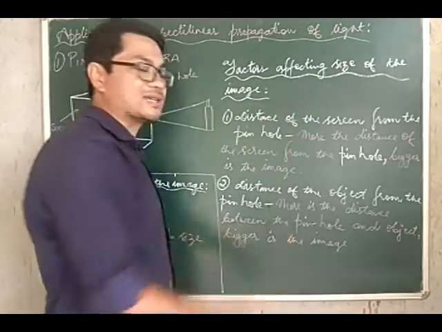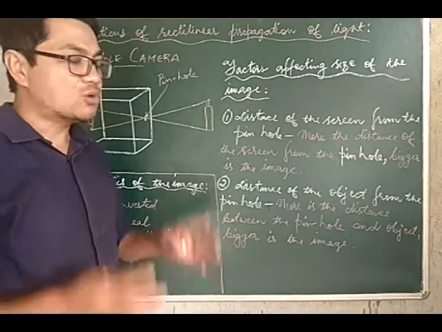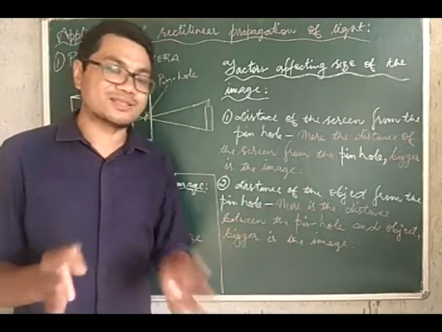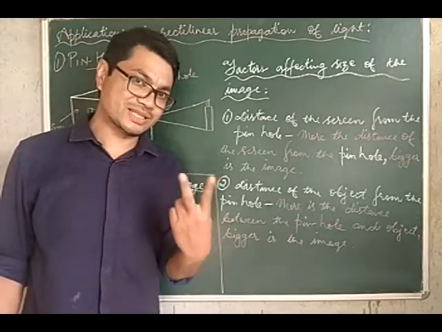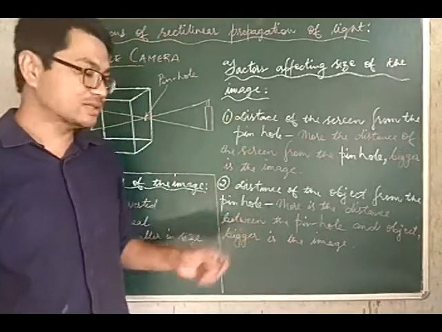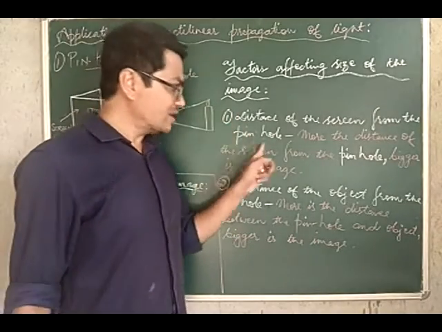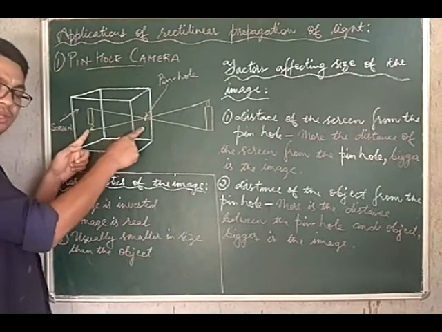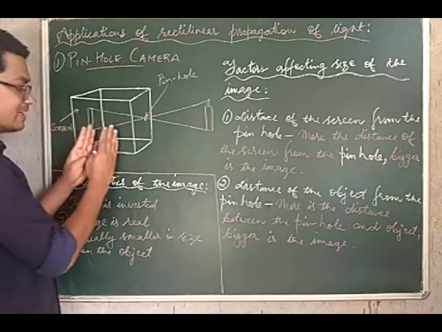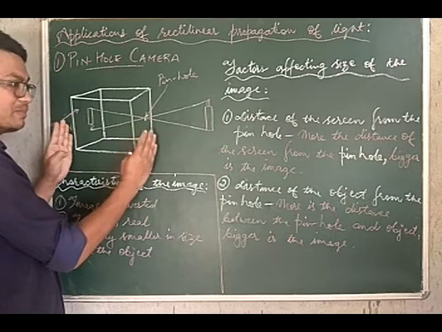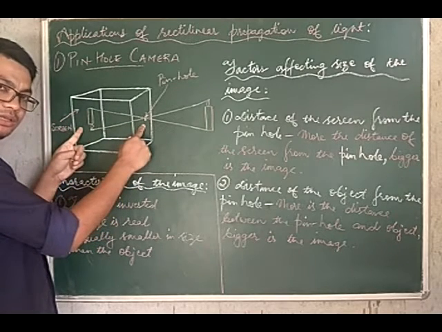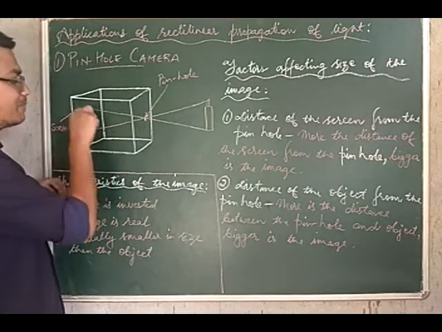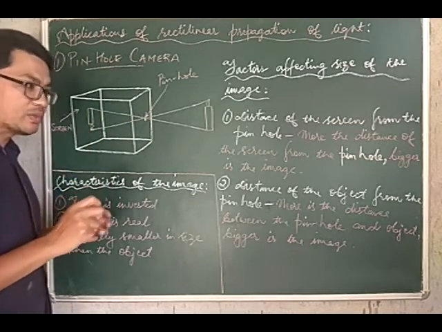After that we discussed two important things regarding a pinhole camera. The first is the factors affecting the size of the image. How can we increase or decrease the size of the image? There are basically two factors. First is the distance of the screen from the pinhole. It is seen that the more the distance between the pinhole and the screen, the bigger will be your image.